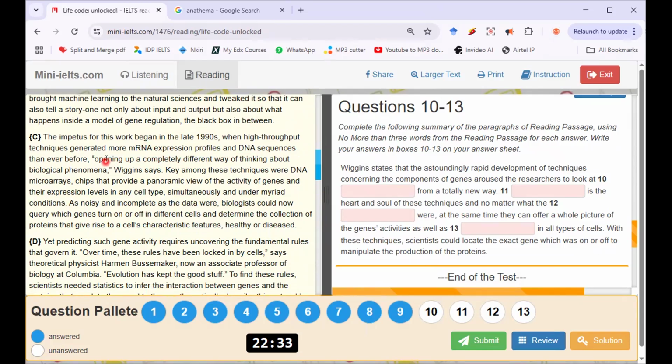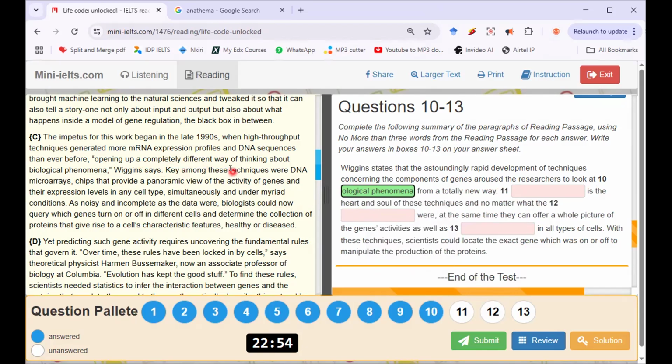Opening up a completely different way of thinking about biological phenomena, Wiggins says. Dash is the heart and soul of these techniques. Okay, let me just continue.